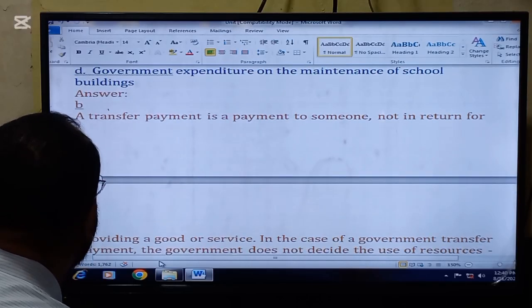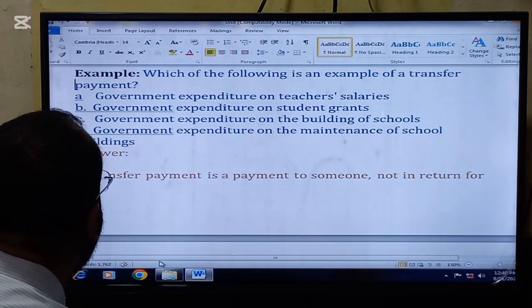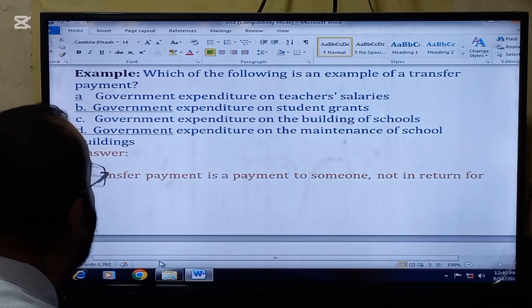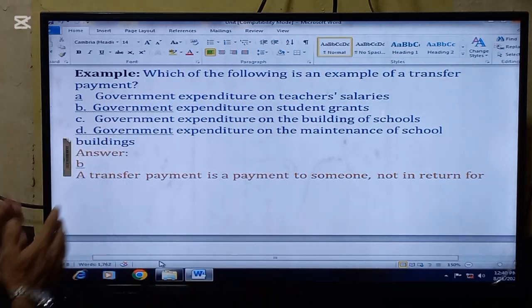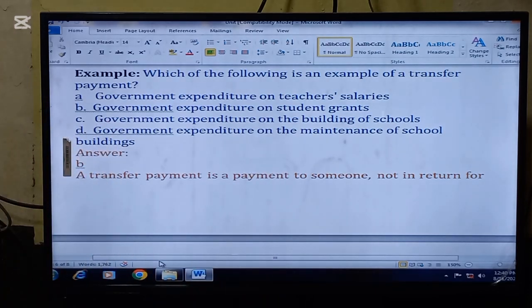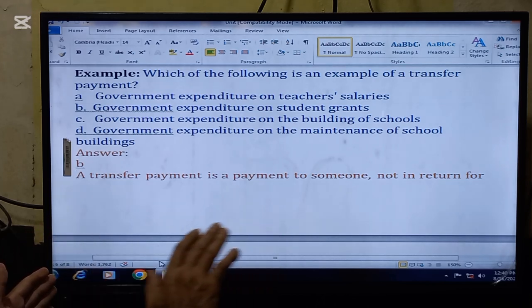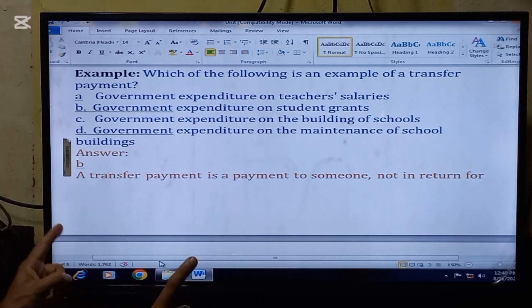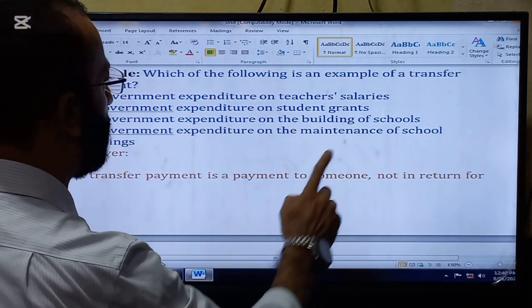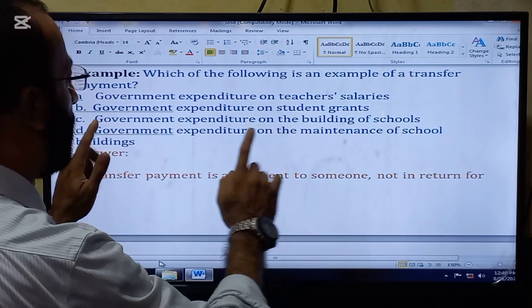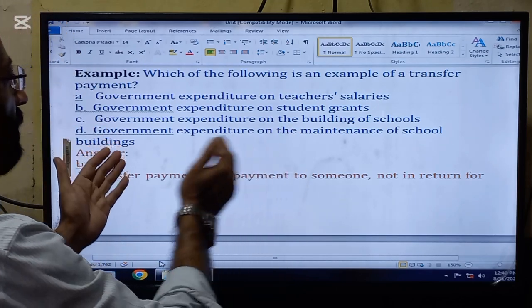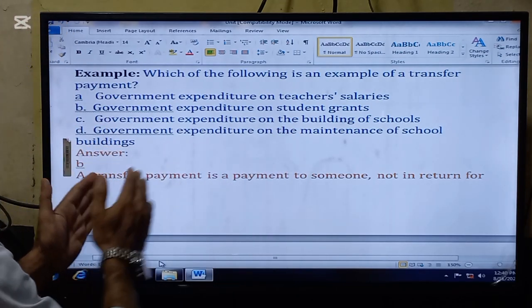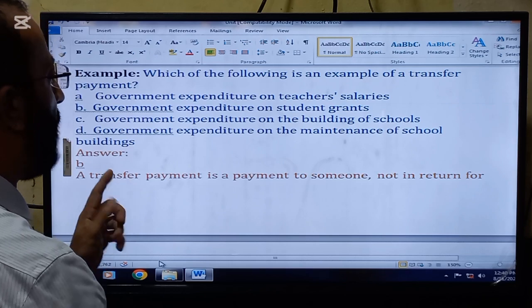Here comes another question. Which of the following is an example of transfer payments? So transfer payments are actually non-exhaustive expenditures which are actually not spending directly. So the answer is government expenditure on students' grants. Because they are not actually giving benefit directly to the government, but in the long run, this will be the benefit for the government.